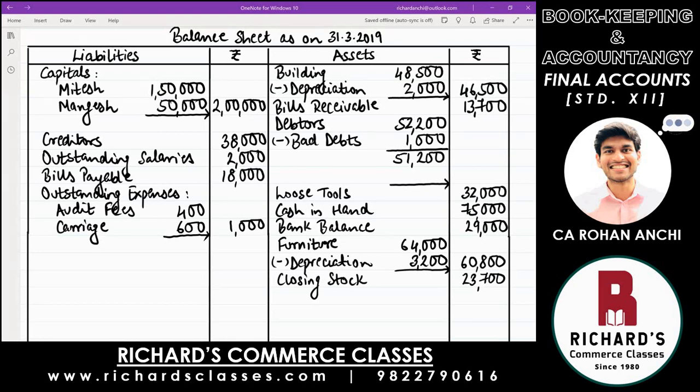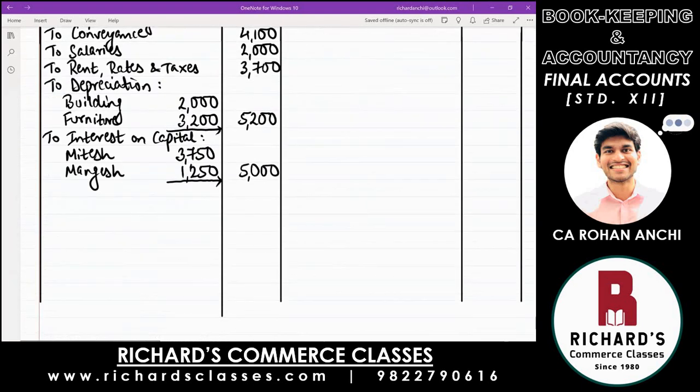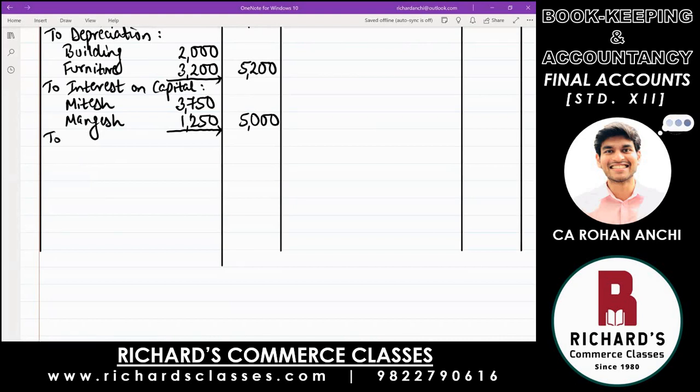This is one effect. For the second effect, bad debts are a loss for the business, so the second effect will be in the profit and loss account on the debit side. Write down to bad debts. Amount of bad debts, 1,000.